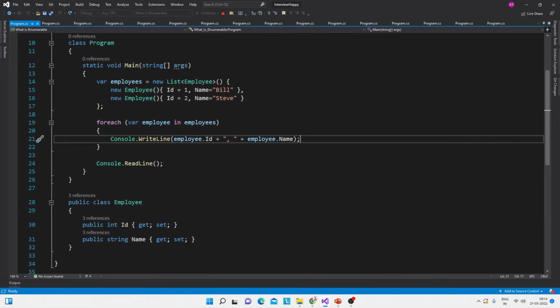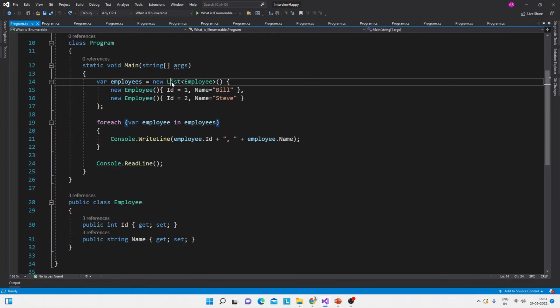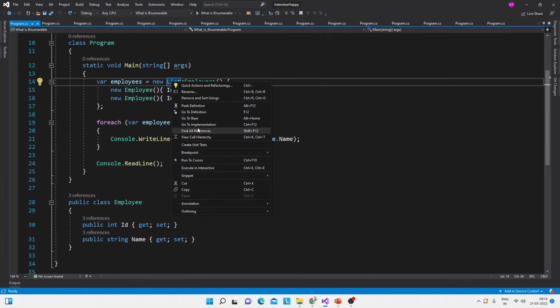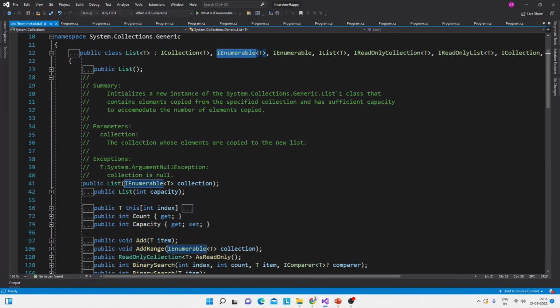Now the question is how this foreach loop is working on these employees. That is because of the IEnumerable interface. If I go to the definition of this list, see here we have this list which is provided by the .NET Framework, and then here we have the IEnumerable interface. One is the generic version of IEnumerable and the second is the non-generic IEnumerable. So basically the list is implementing the IEnumerable interface, and because of the IEnumerable interface, that foreach loop is working, right?